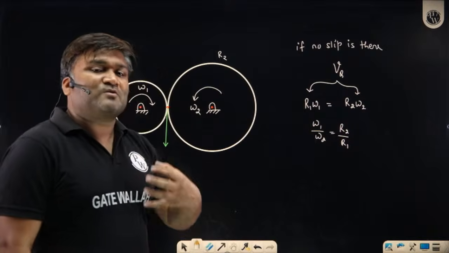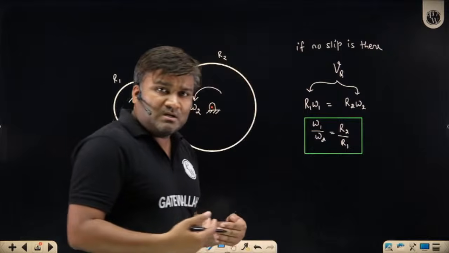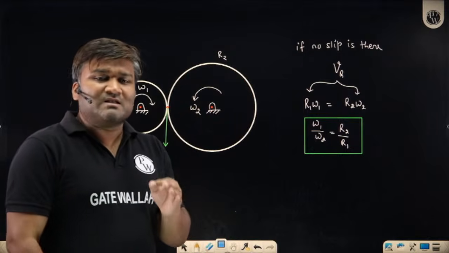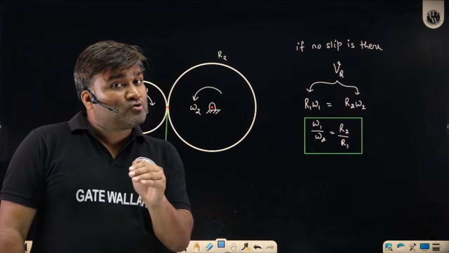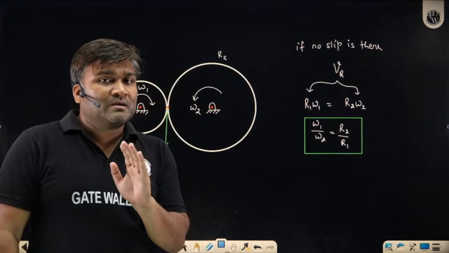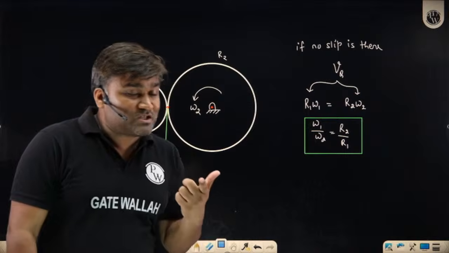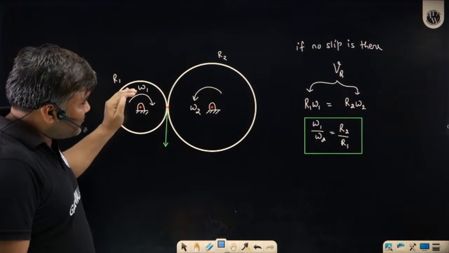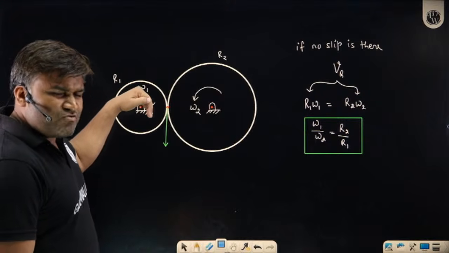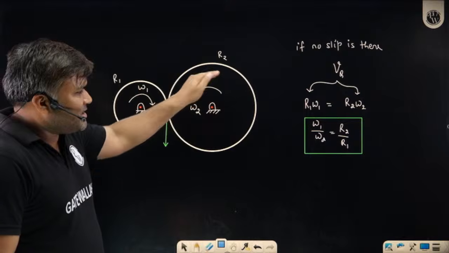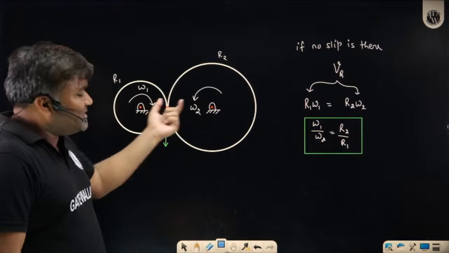And this is the purpose of a gear. Why can something be called a gear? If it can transfer motion or rotation from one shaft to another shaft in such a beautiful manner that ω1 by ω2, no matter how slow or high the speeds we are moving, the ratio should not change. What does it mean? If I am rotating this with 10 radian per second, then the other I am getting at 5 radian per second. So what is the ratio? 2:1. It is rotating at double the speed of this.